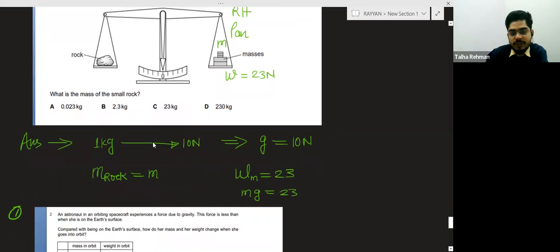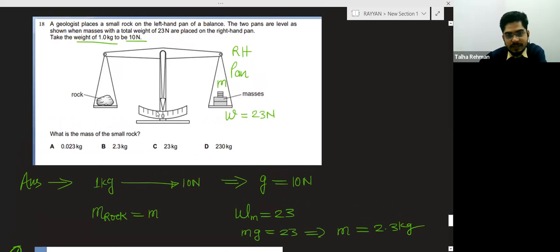From here, g is 10, so mass is equal to 2.3 kg. And as the balance is showing 0, this pointer is 0, the mass of the rock is equal to this mass, that is 2.3 kg. Right answer. Sorry for that. I was thinking that they are asking something else.